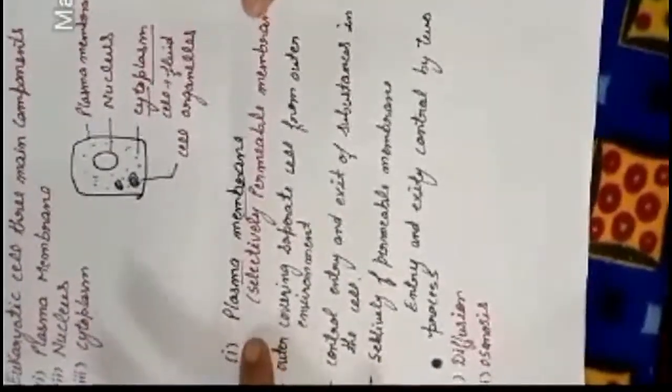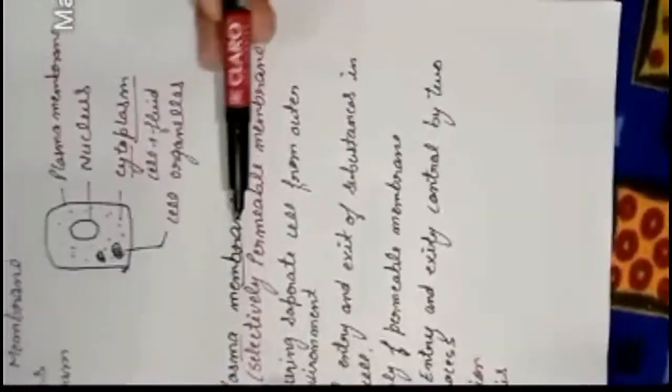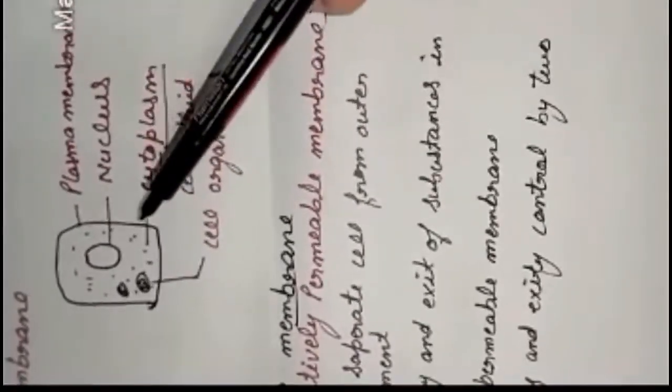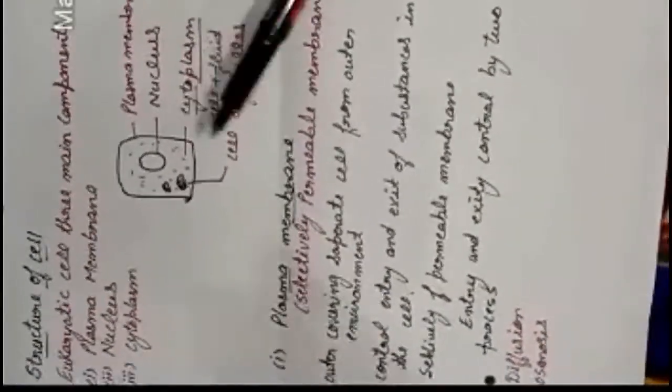Now the plasma membrane is a selectively permeable membrane that encloses the cell. Selectively permeable membrane means the membrane that allows only selected substances to enter and exit the cell. Its main feature is that it encloses the cell and controls the entry and exit of substances in the cell, and it allows only the selected substances to enter inside the cell.